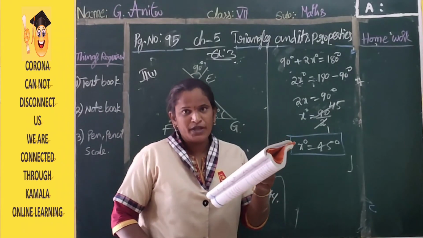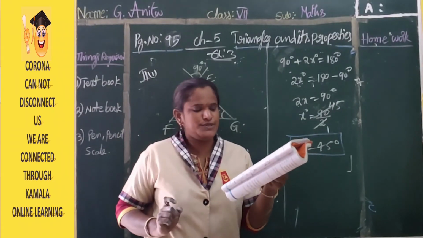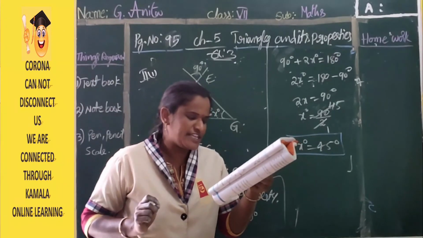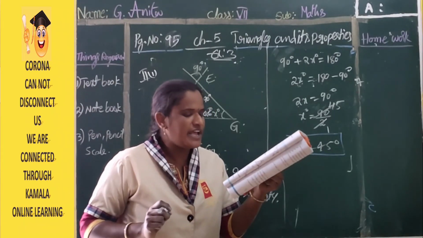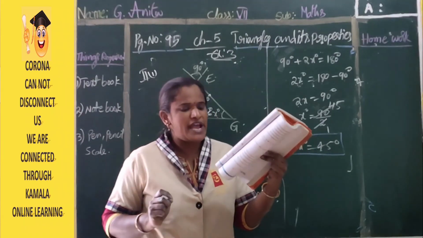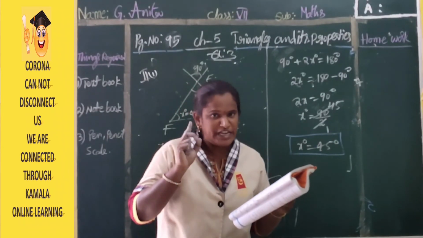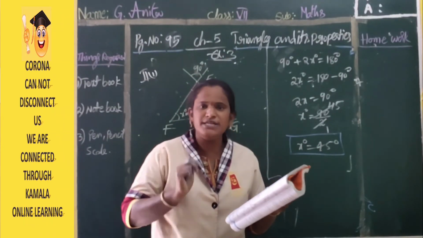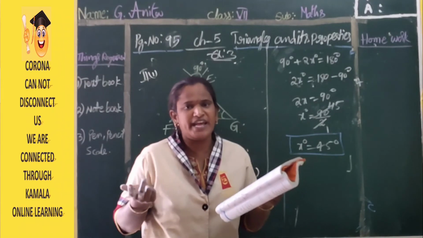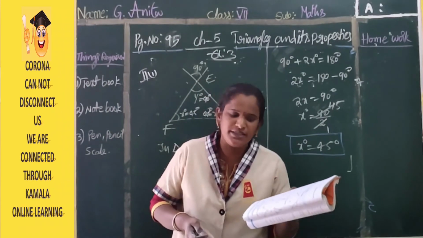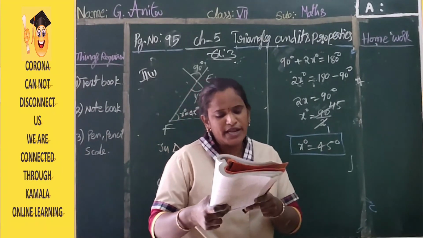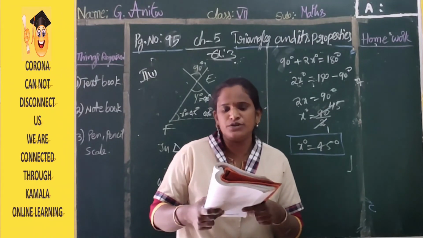Next we are going to start the third problem. In that, we use simple logic. Once again, look at your textbook. Find the measure of the third angle of a triangle whose two angles are given. In triangle ABC, two angles are given. We need to find the other angle. Use the angle sum property in the third question also. Okay, children, like that you have to complete the third question.